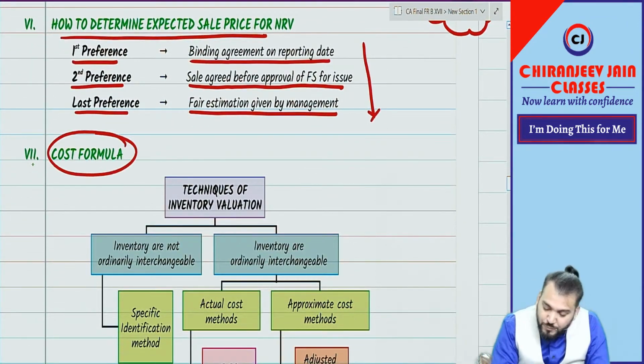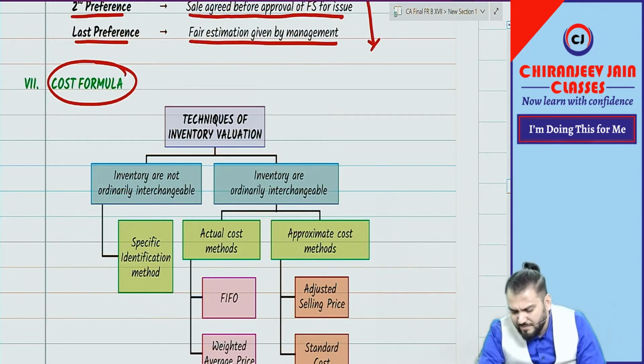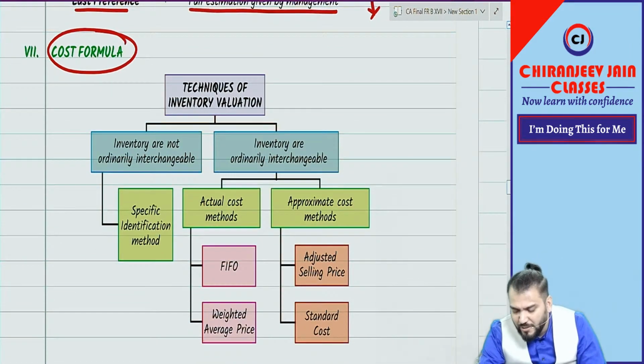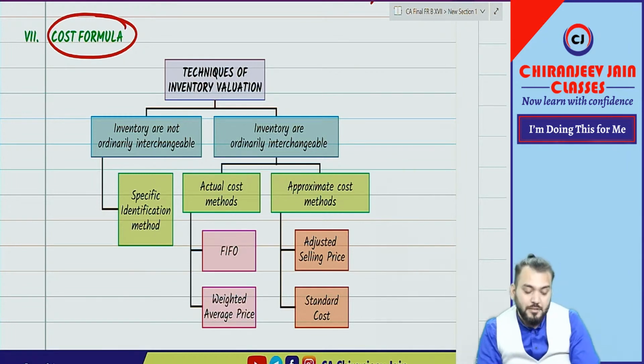Coming to the next point, cost formula. From my point of view, discussion is not required, since we are doing this from foundation level. Cost formula, you know FIFO, LIFO and WAP.